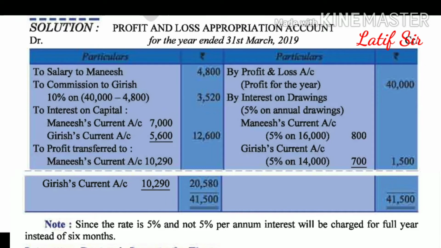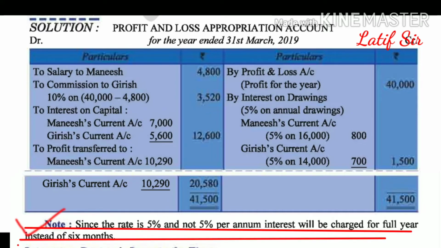Now after comparing both sides, you can find that there is a profit. Because credit was more and debit is less, the balance is 20,580, which has been distributed equally. So Manish's current account gets 10,290, similarly Girish gets 10,290. So these all were given in the agreement. As per the agreement, the appropriation has been given and profit was distributed equally.